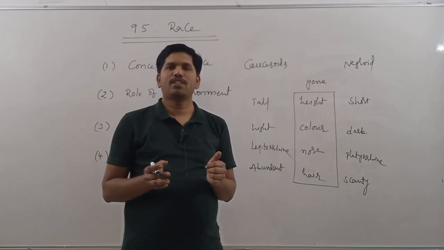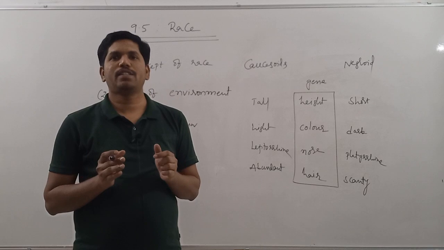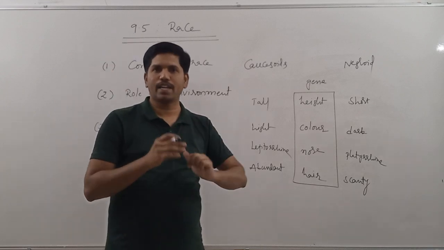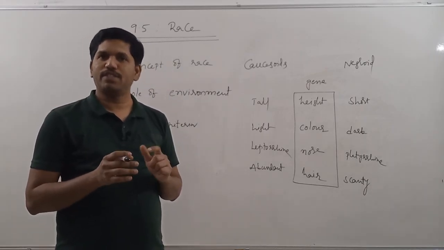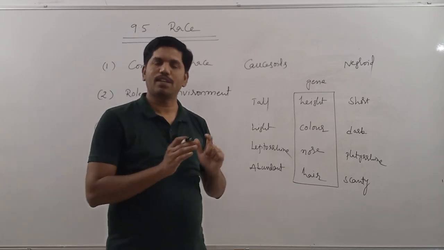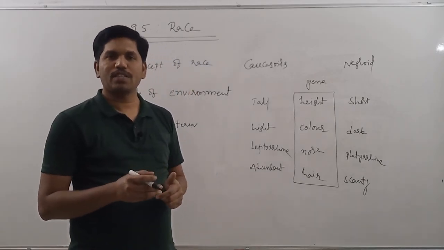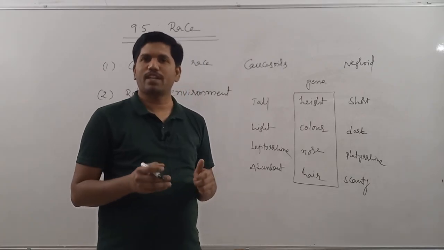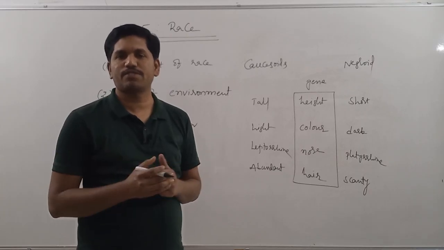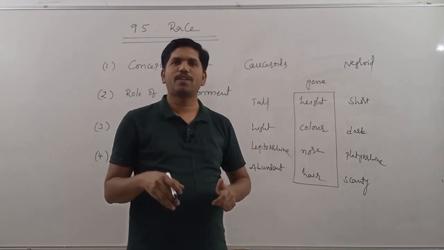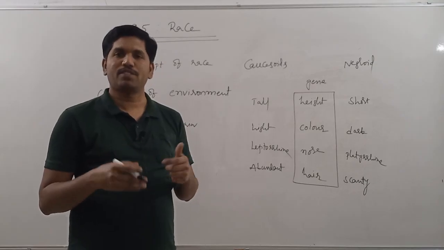Whenever you are writing an answer to the concept of race in Indian anthropology, you have to write the definition of race from the point of view of physical characters. But whenever you are writing an answer to the concept of race in physical anthropology, you have to write from the biological perspective. With respect to racial classification in Indian anthropology, you have to write like this: a race is nothing but a group of people characterized by the presence of a set of similar physical characteristics. But in physical anthropology, you have to write like this: a race is nothing but a group of people characterized by the presence of a set of similar genes.